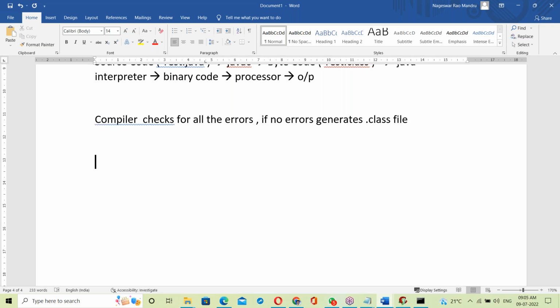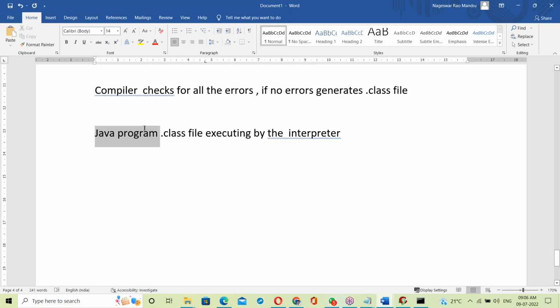Okay, right? So errors are checked by the compiler. In Java, errors are checked by the compiler. After generating the .class file, program execution: the Java program's .class file is executed by the interpreter. Java program .class file executing by the interpreter.